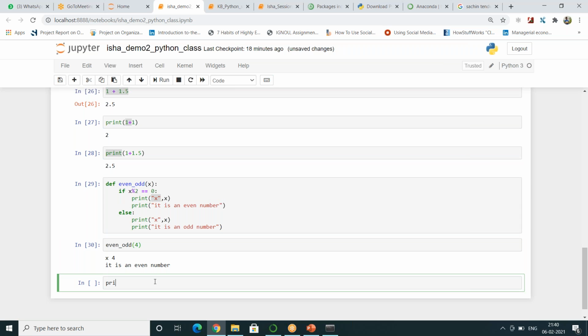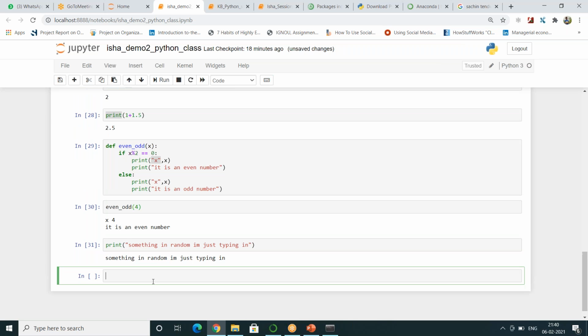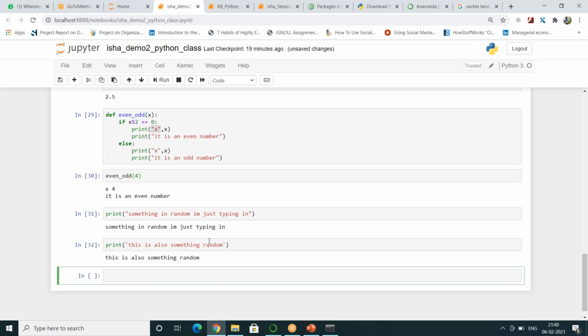So within print, if you write anything in double quotes, something random I am just typing in, this will get printed. Anything that you write within a double quote or a single quote and execute it, that will get printed.